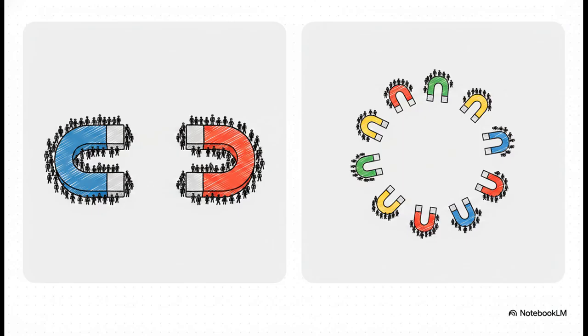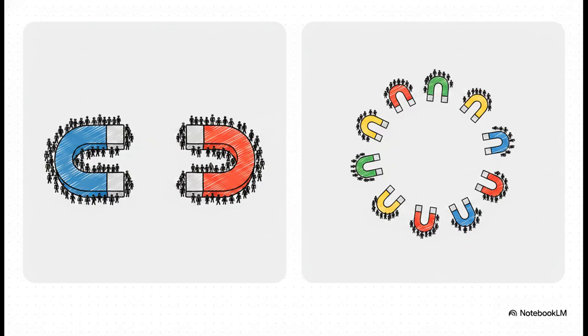I love this analogy from the analysis. Think of our current two parties as 2 giant magnets. When they move toward the extremes, they literally pull all the metal pieces, the voters, with them, creating this massive, tense divide. Proportional representation, on the other hand, acts like a bunch of smaller magnets.